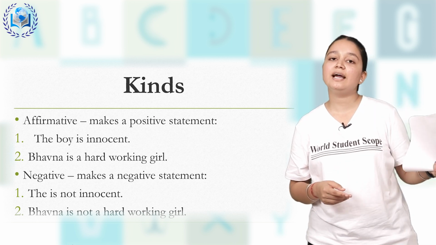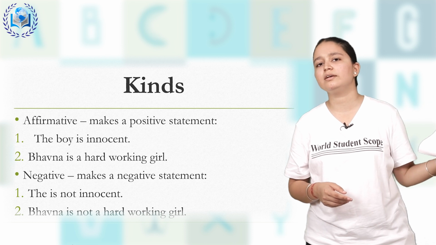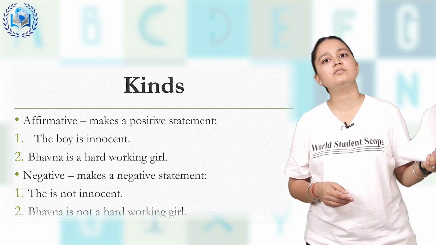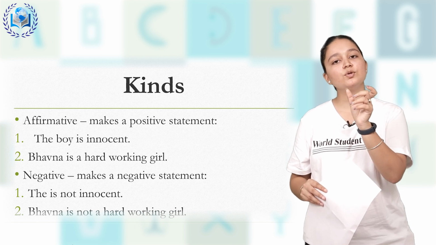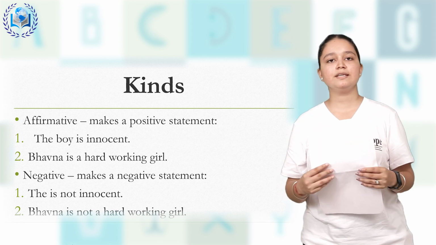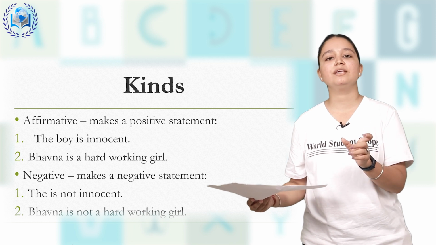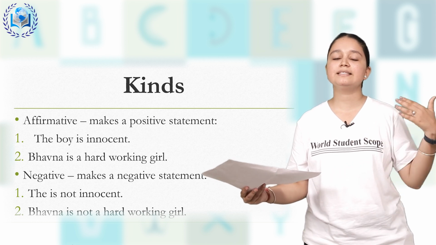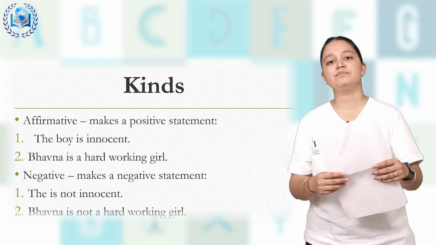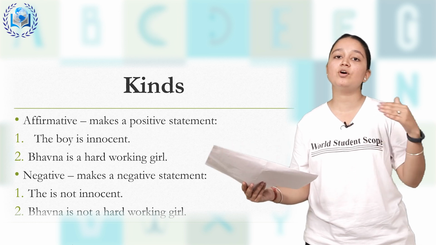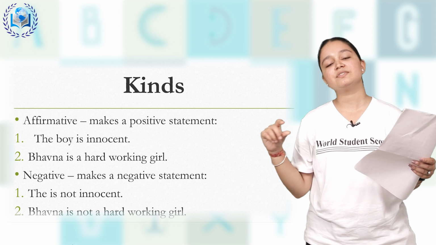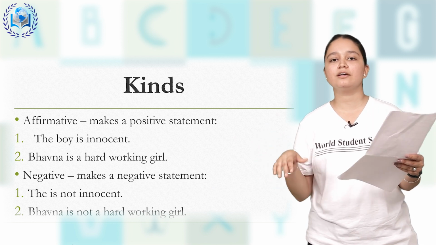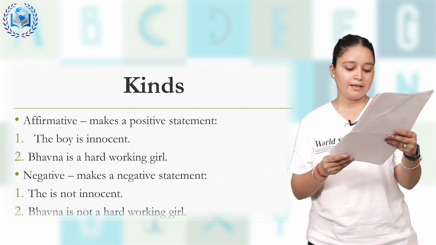But on the negative side, I will say she is not a hardworking girl. Like Bhavna is not a hardworking girl. Now, if I am adding the word not, it comes in negative. If I say Bhavna is a hardworking girl, it is positive. It is affirmative. I'm saying this thing in a positive way. If I say Bhavna is not a hardworking girl, I am saying not. Not is negative. It comes in negative sentences.